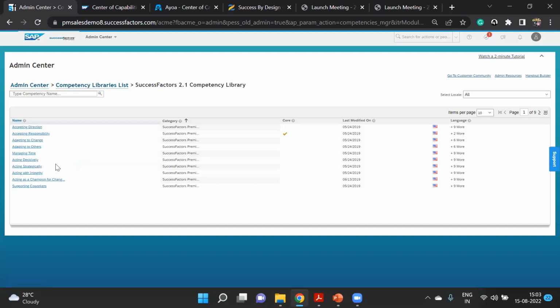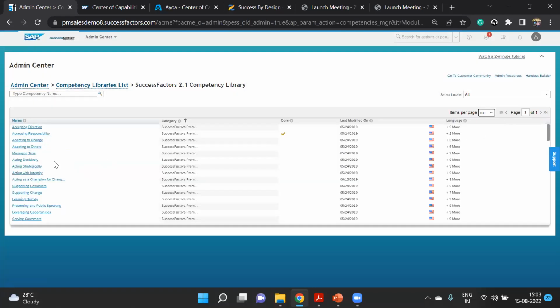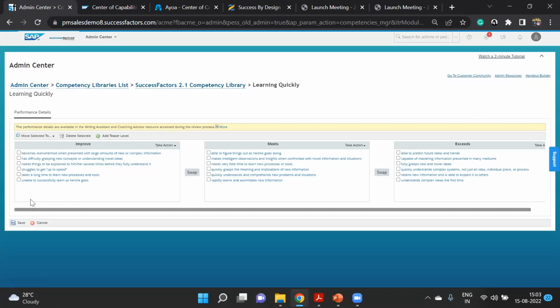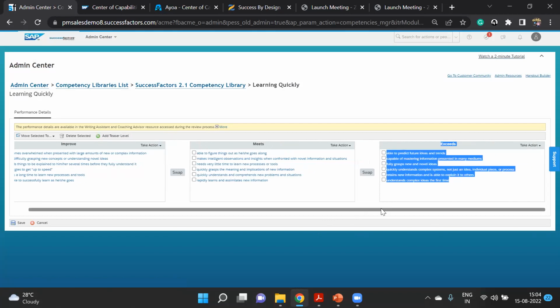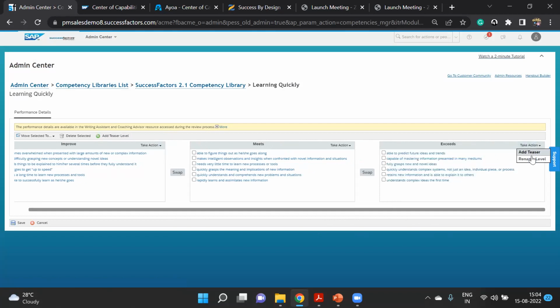Here you can see these are the different competencies we have, I think the 90 plus competencies. If you go into any one of these competencies, like learning quickly, you can see there are different levels. There are 3 categories: improve, meets expectation, and exceeds expectation. So these are the different levels you can see.